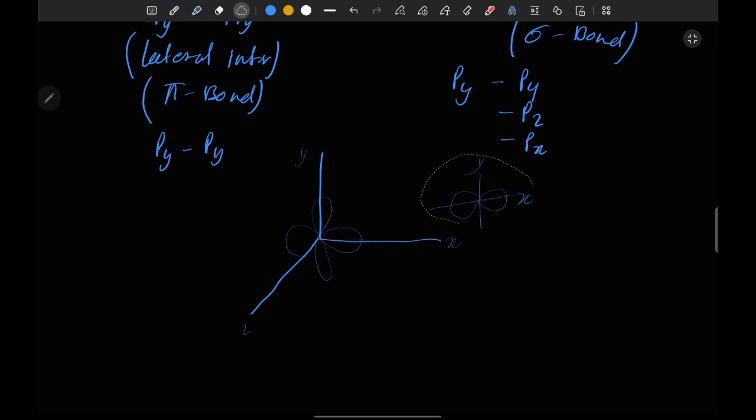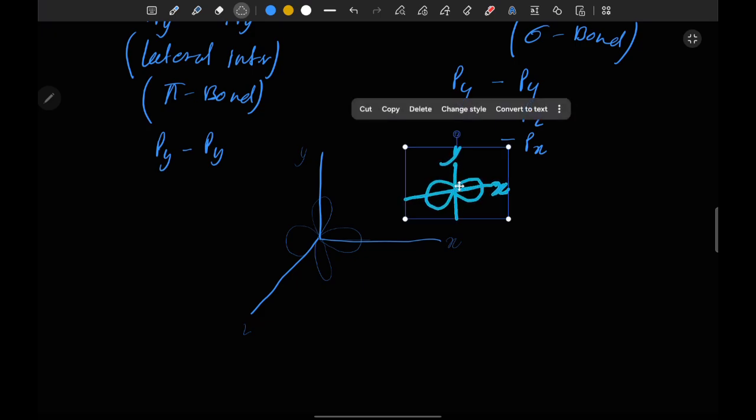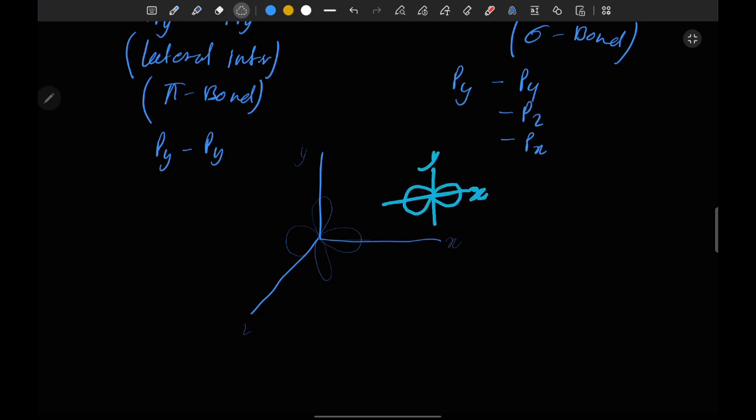Okay, so this is the loop in the x direction. Focus on this portion. This is in x direction. If this loop comes and wants to overlap with the x axis loop, then there is a common area of overlapping. They will form a sigma bond.